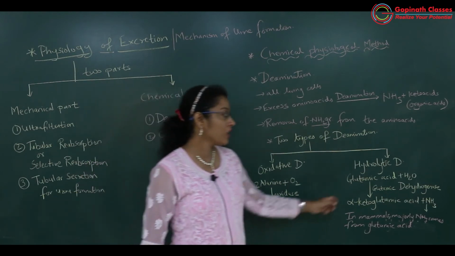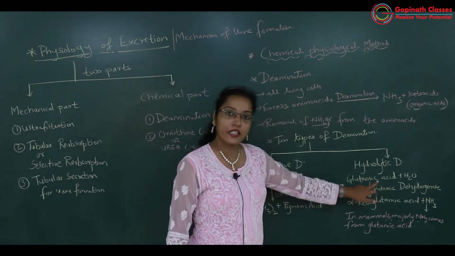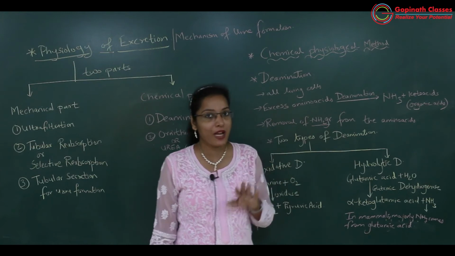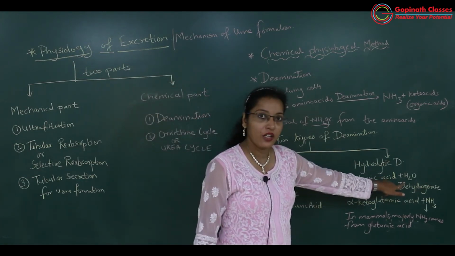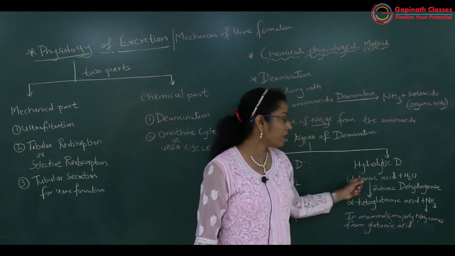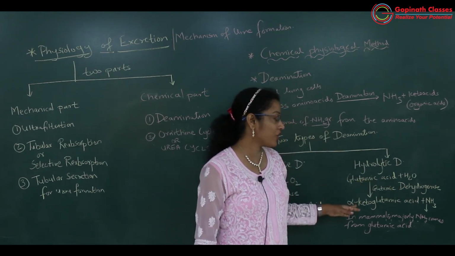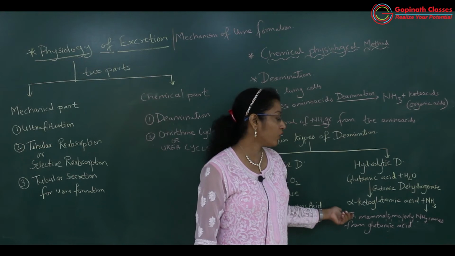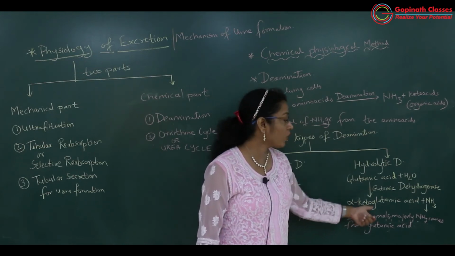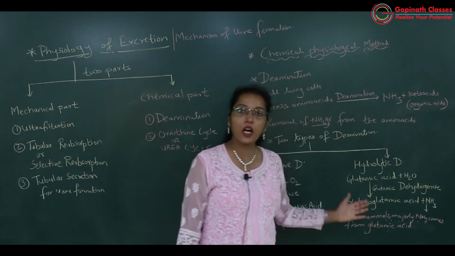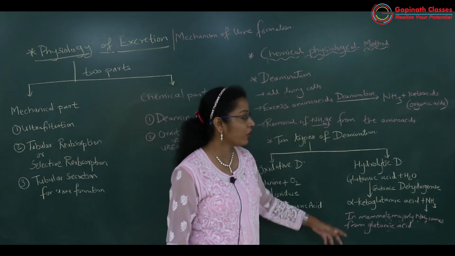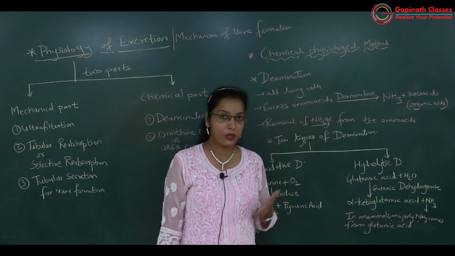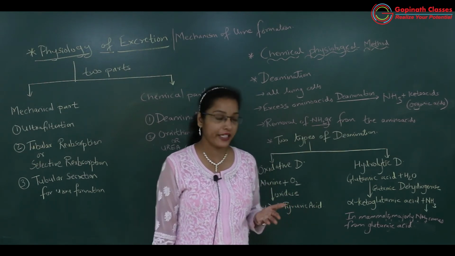Okay, got it? So glutamic acid is one type of acidic amino acid. In presence of water, glutamic acid will be converted into which keto acid? Alpha ketoglutaric acid, and ammonia will be released. Again this alpha ketoglutaric acid will be used for any other metabolic activity.